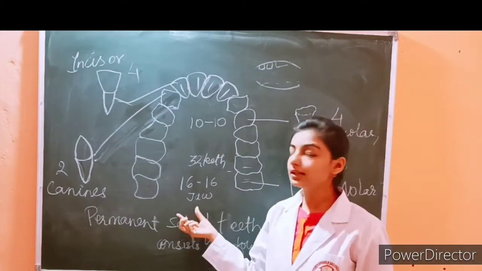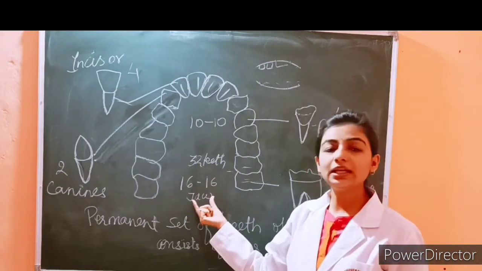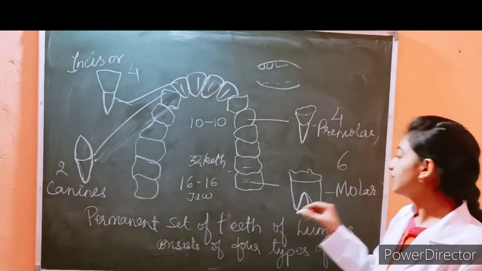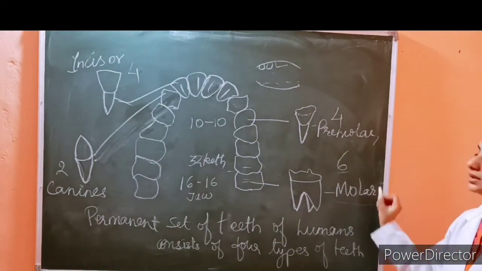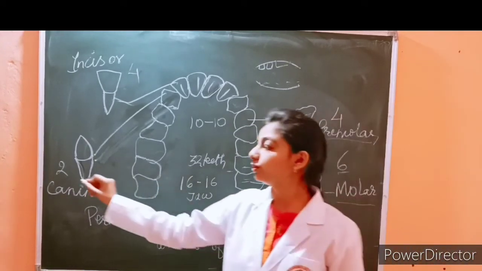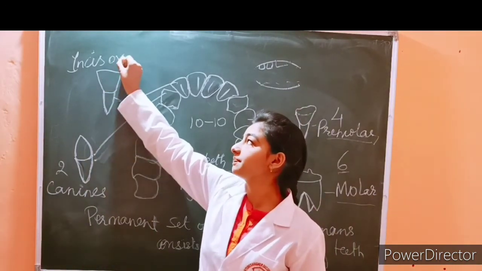If it is an adult, they have 32 teeth, where 16 in each jaw. Okay. So in that they have 6 molar teeth, 4 premolar teeth, 2 canines, 4 incisors.